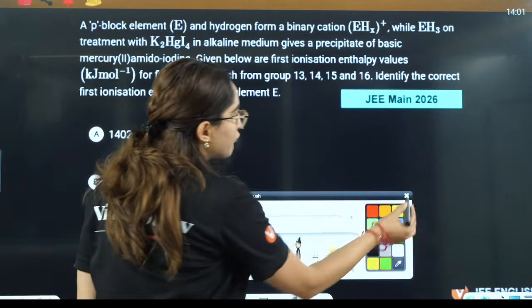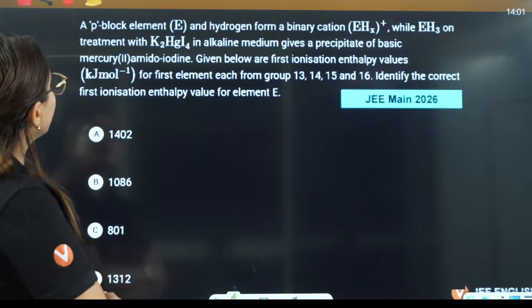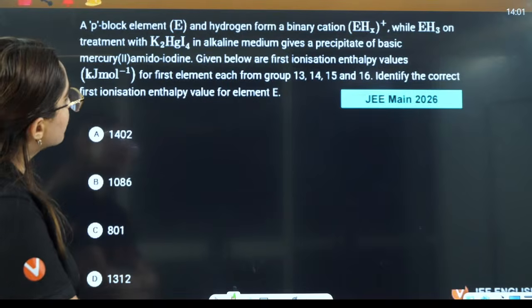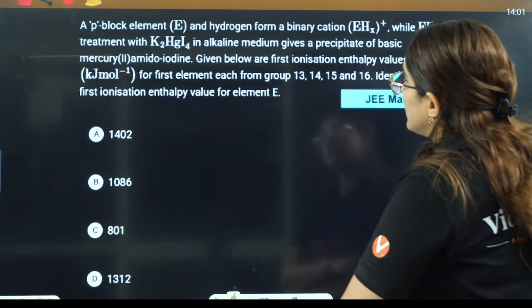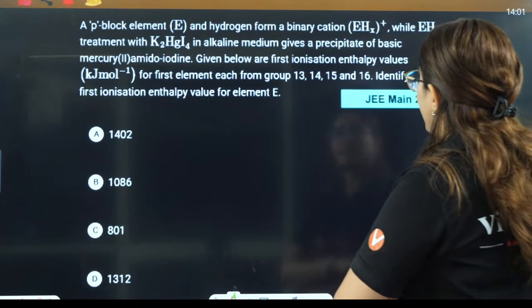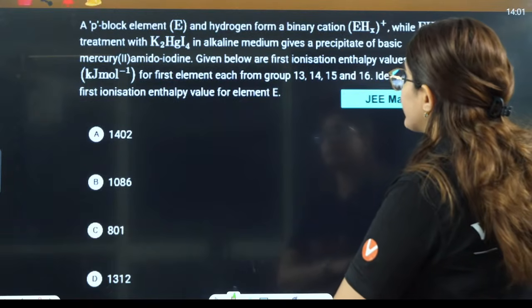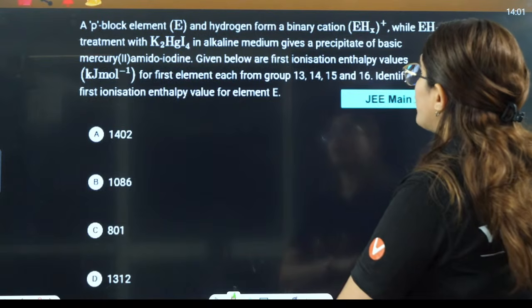First you have to identify what group we are talking about. Let's see the hint that they have given here. They are saying the element E forms a binary cation with hydrogen, while EH3 on treatment with K2HgI4 in alkaline medium gives a precipitate of amido.